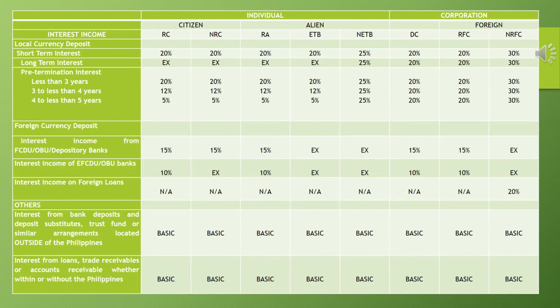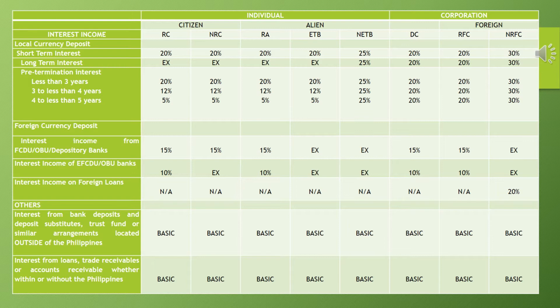Pagdating naman sa foreign currency deposit, as per TRAIN law, nag-change na siya from 7.5% to 15%. So ma-observe nyo naman sa table summary na hindi na siya 7.5 kundi 15%, and you have to take note, okay, however sa aliens natin, that is exempted. For corporations, we have 15% for domestic and resident foreign, and exempted po si non-resident foreign corporation.